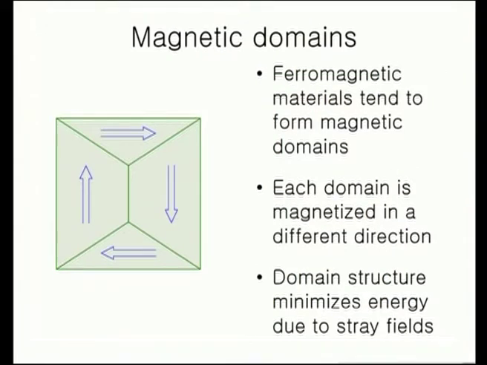The present slide explains how the magnetization is happening in presence of an external field. This is another example. Here we see magnetic materials tend to form magnetic domains as indicated here. Each domain is magnetized in a different direction, and the domain structure minimizes the energy due to stray fields.